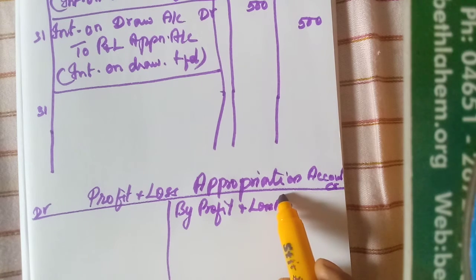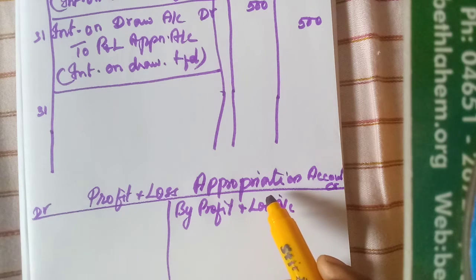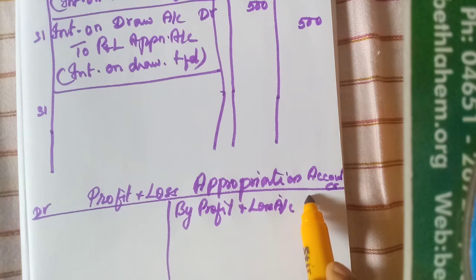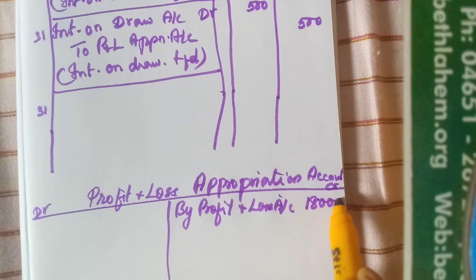What is the amount given? The adjustment is given, no? The net profit of the firm before considering interest on capital and interest on drawings amounted to rupees 18,000. That you write, 18,000.